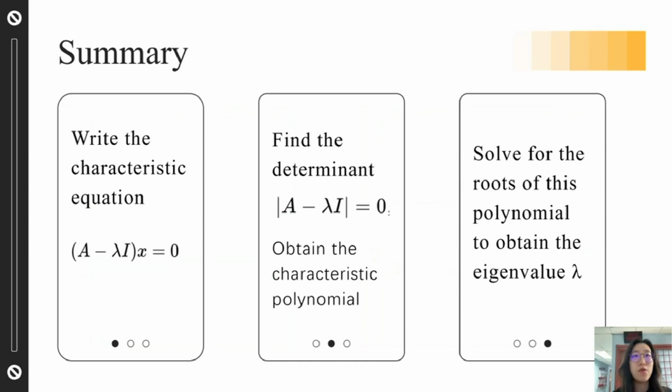To sum up, step 4, finding the eigenvalue of matrix A: write the characteristic equation. The matrix A minus lambda times the identity matrix, multiplied by the vector x, equals the zero vector. To find the determinant, the matrix A minus lambda times the identity matrix has a determinant equal to 0. Obtain the characteristic polynomial, then solve for the roots of this polynomial to obtain the eigenvalue lambda.